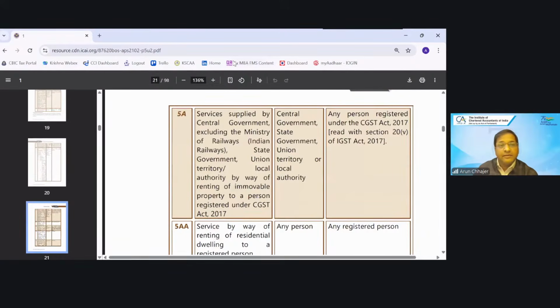when the central government is providing the service of renting of immovable property, and if the recipient is registered, it will be taxable under RCM.